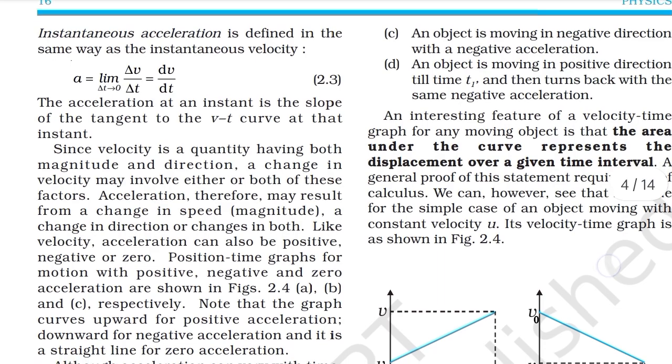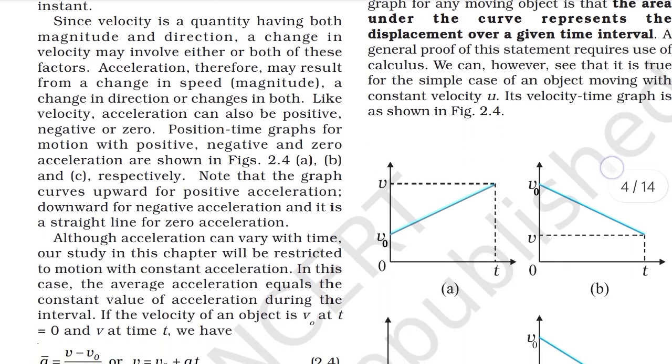Instantaneous acceleration is defined in the same way as the instantaneous velocity. a = lim Δt→0 Δv/Δt = dv/dt. Acceleration at an instant is the slope of the tangent to the v-t curve at that instant. Since velocity is a quantity having both magnitude and direction, a change in the velocity may involve either or both of these factors. Acceleration therefore may result from a change in speed (magnitude), a change in direction, or changes in both. Like velocity, acceleration can also be positive, negative or zero.